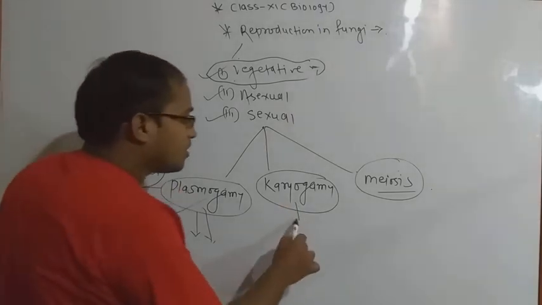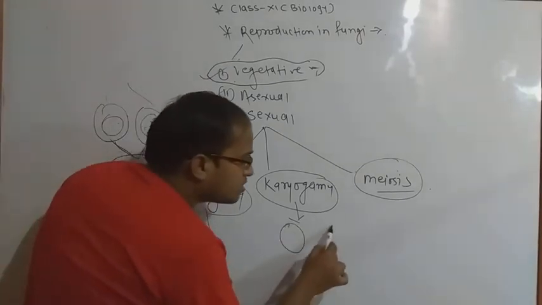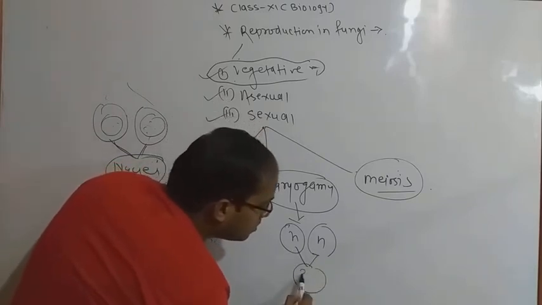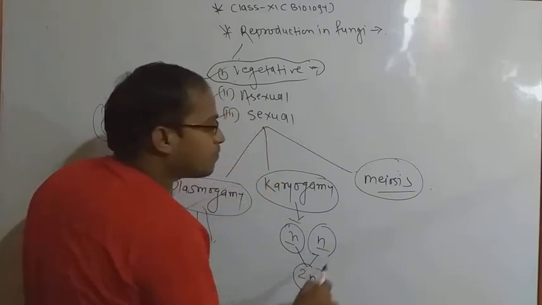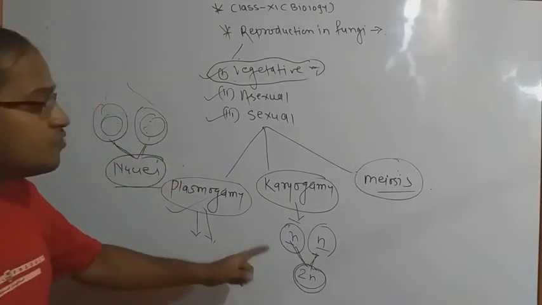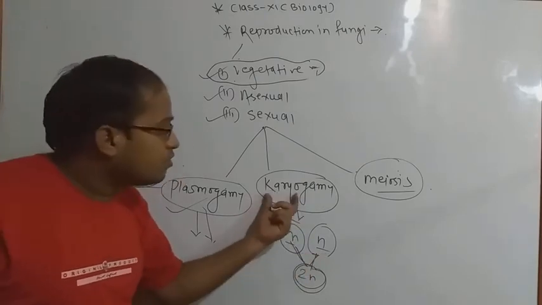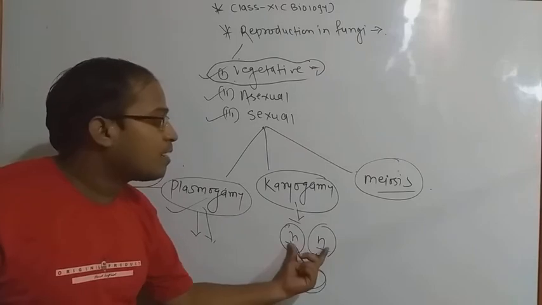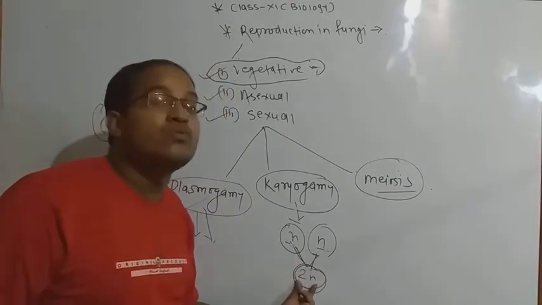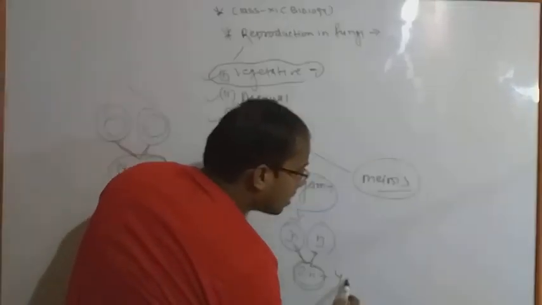Second, karyogamy. What is the meaning of karyogamy? Here karyogamy means different types of haploid cells come close to each other and they fuse and they become 2n. Here haploid, and when they come close to each other they make a diploid cell. That is the fusion of two types of gametes, called karyogamy. Karyo means nucleus. Here different types of haploid nuclei come close to each other and they fuse together to form a 2n, a diploid. This is called karyogamy.